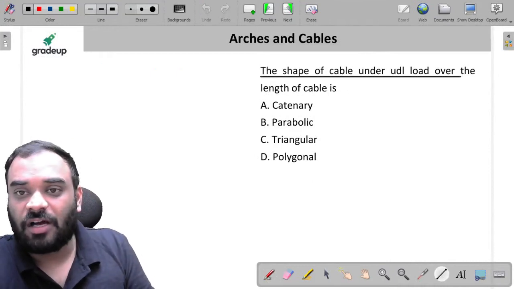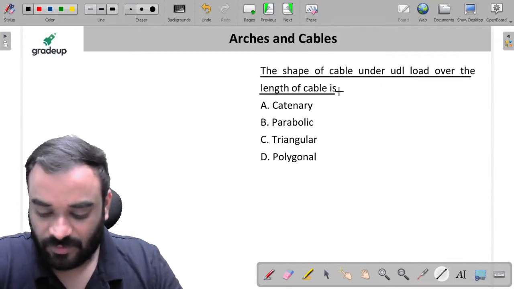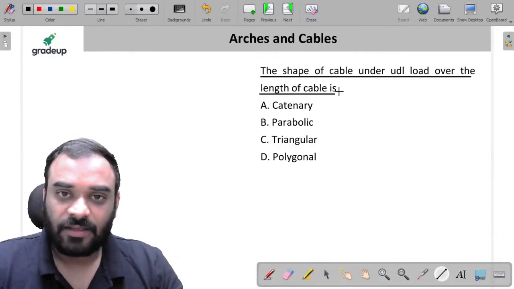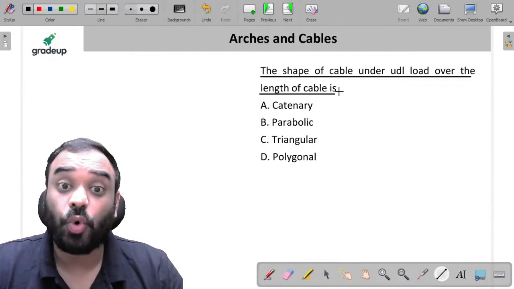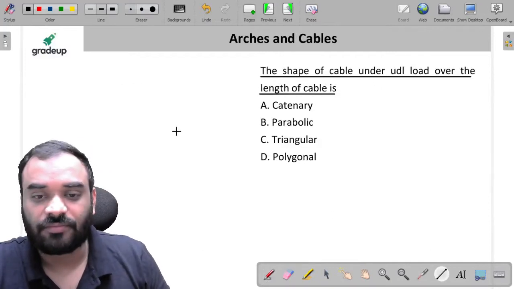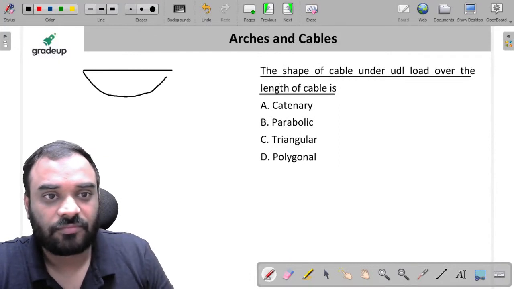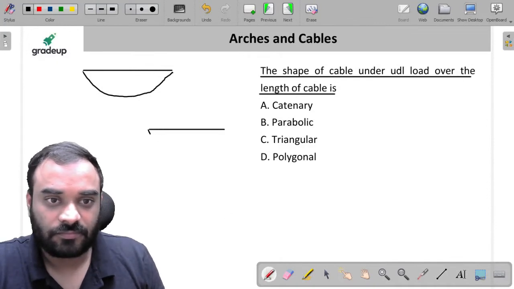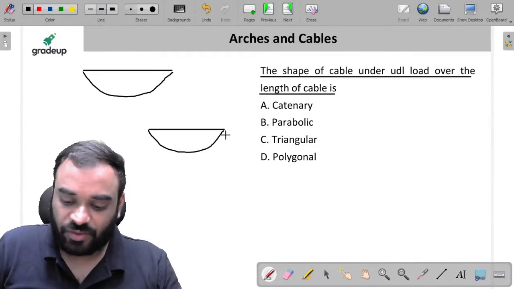The shape of cable under UDL load over the length of cable. Tell me guys, what will be the answer of this question? A. Catenary. Very good. Catenary.